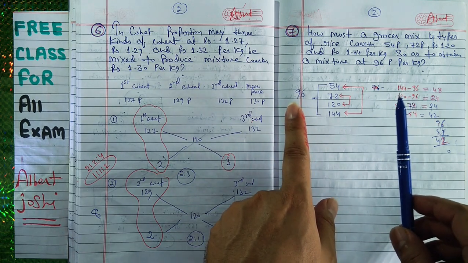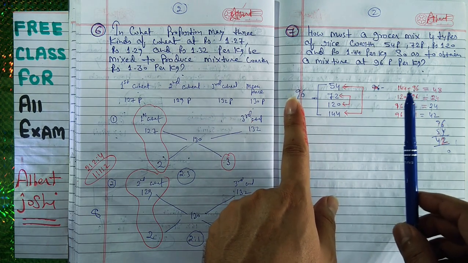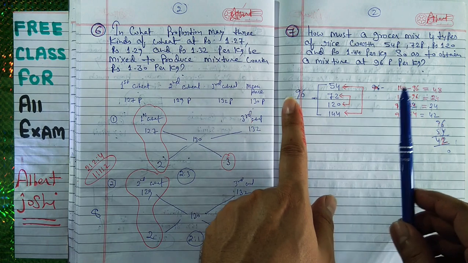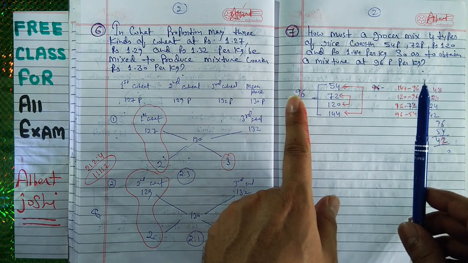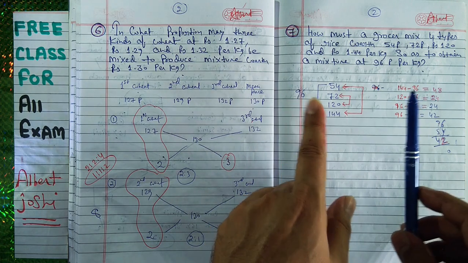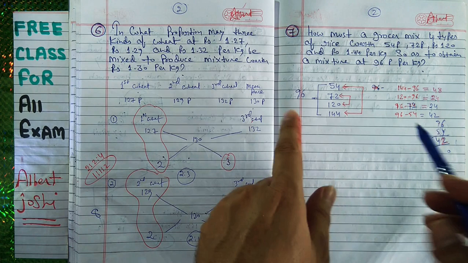Then once you have set down the mean price to the left of the prices, link the prices in pairs so that a price greater than and a price lesser than the average price go together. Then find the difference between each price and the mean price and place it opposite to the price with which it is linked. Now I will explain you.